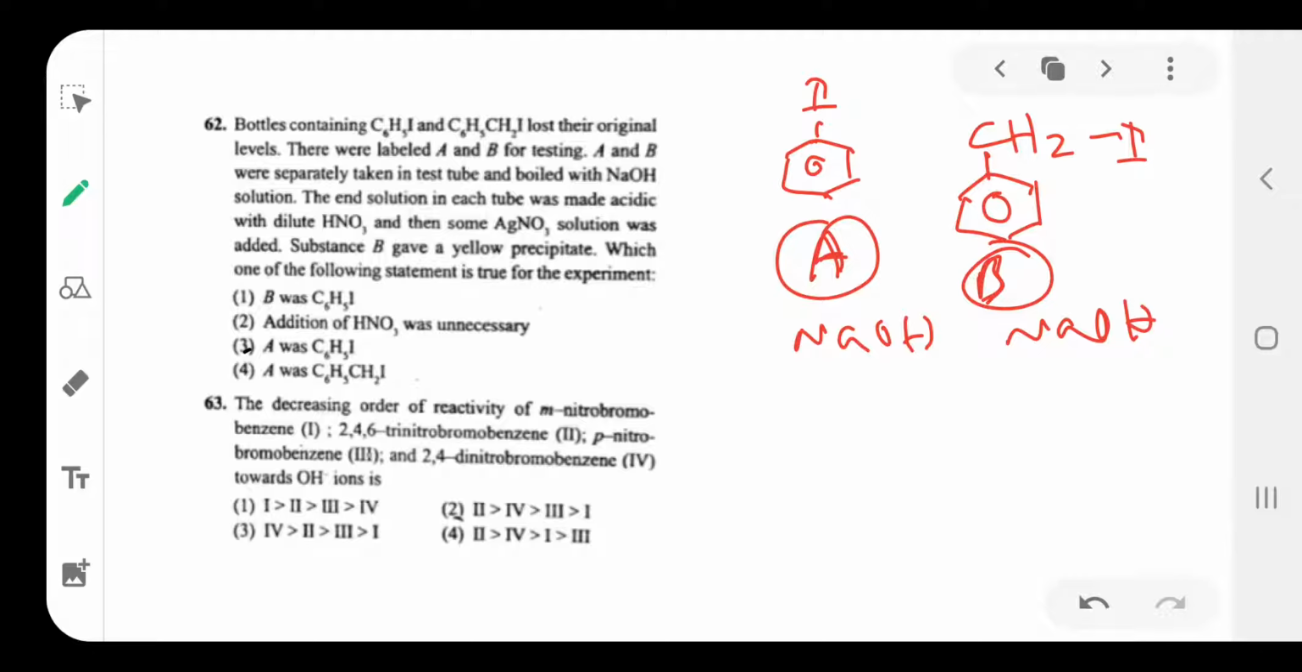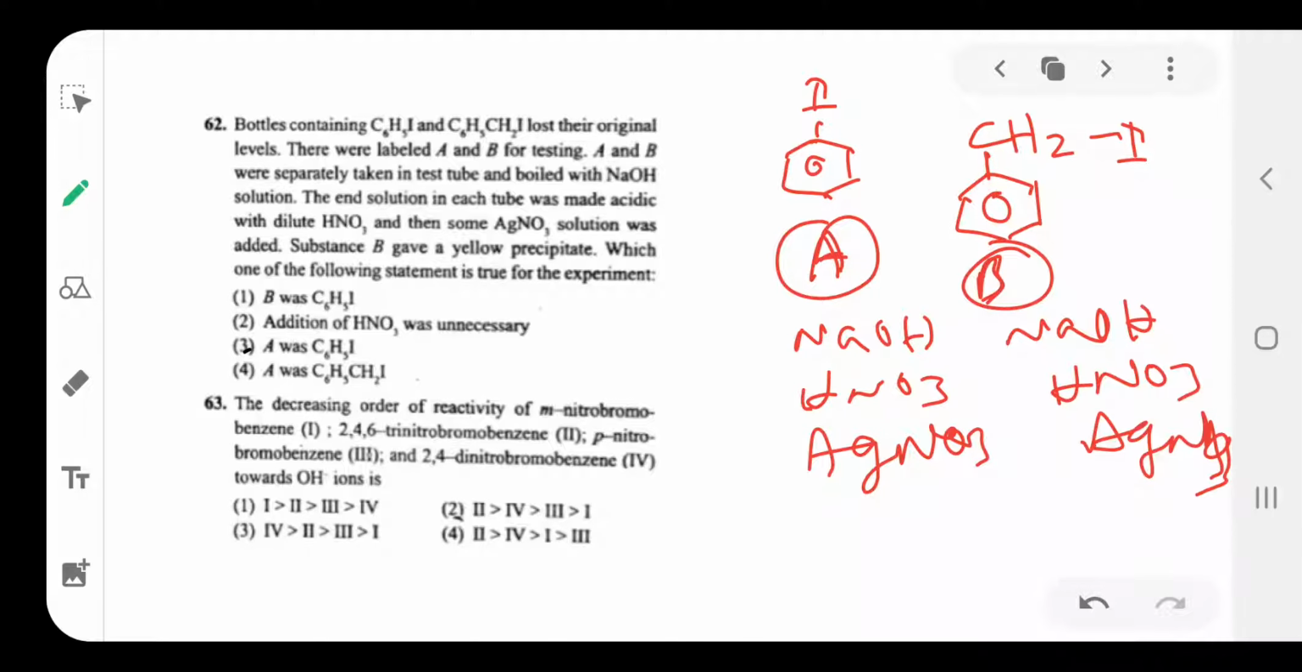Then each test tube is treated with dilute HNO3, followed by some AgNO3. Here AgNO3 is added to this one compound. Whenever the AgNO3 is added, B gives the yellow precipitate.